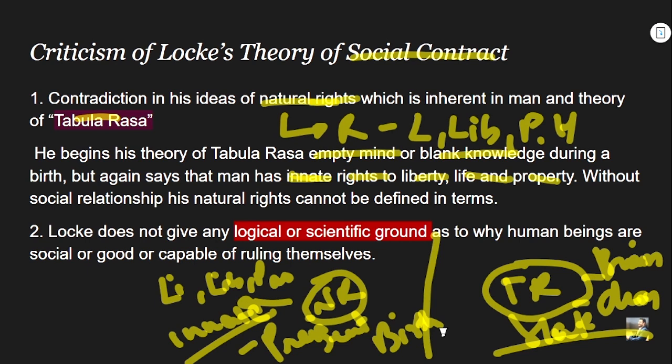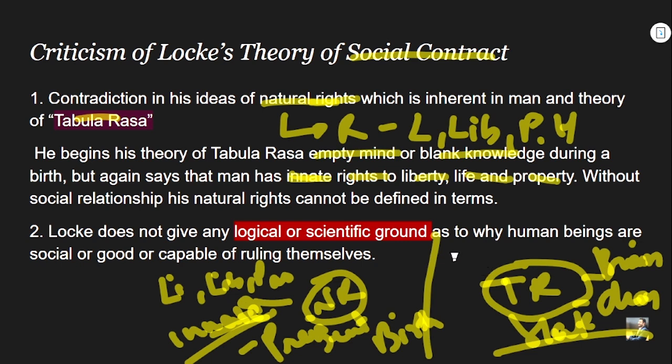On one hand he propounds natural rights to be innate, present since birth, and on the other side he advocates that men are born with a clean slate and through experience, through empiricism, gain their worldly knowledge. So this stands in great contradiction in itself.